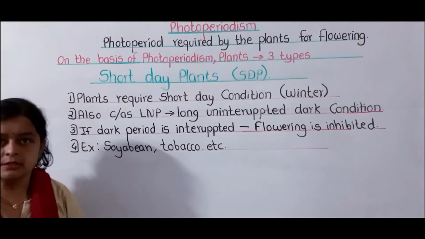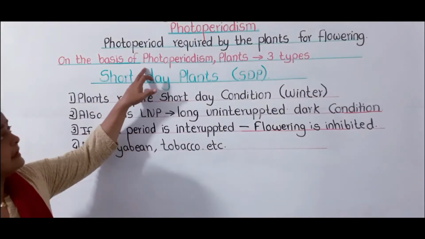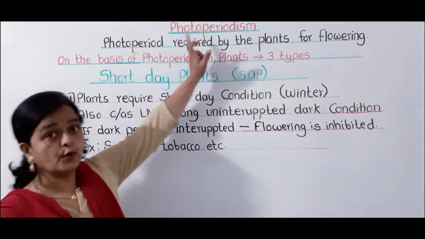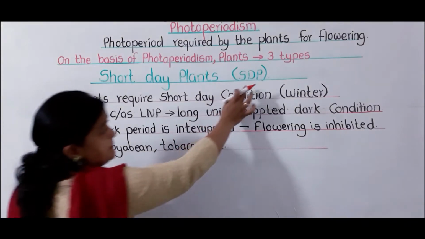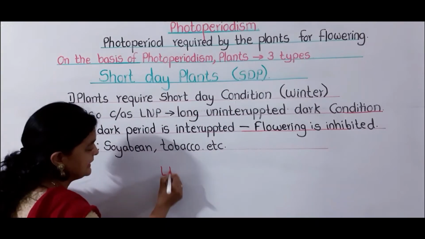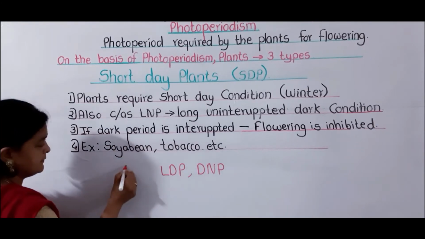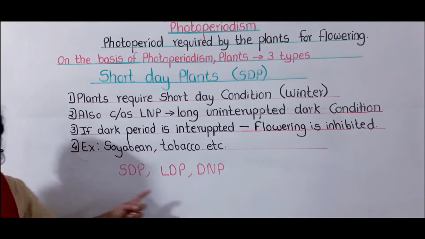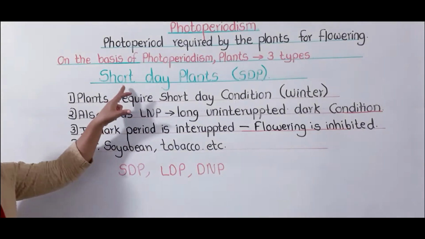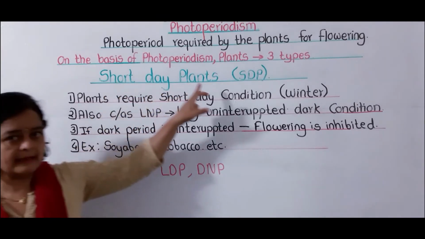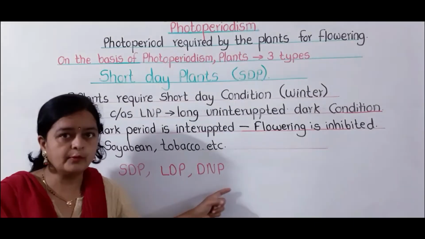One chemical is also responsible for flowering. That chemical is called florigen. Now, on the basis of photoperiodism, the plants are classified into three types. One is called SDP, another is LDP, and the third is DNP. First we are going to study SDP, that is short day plants, then long day plants, and last day neutral plants.